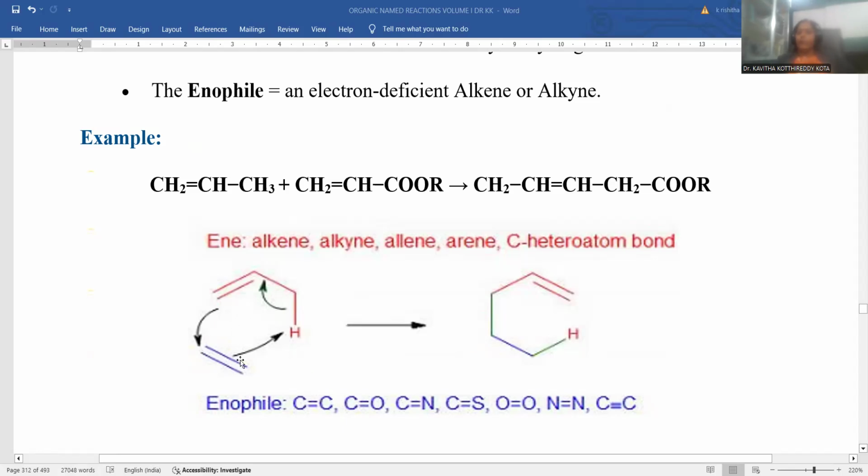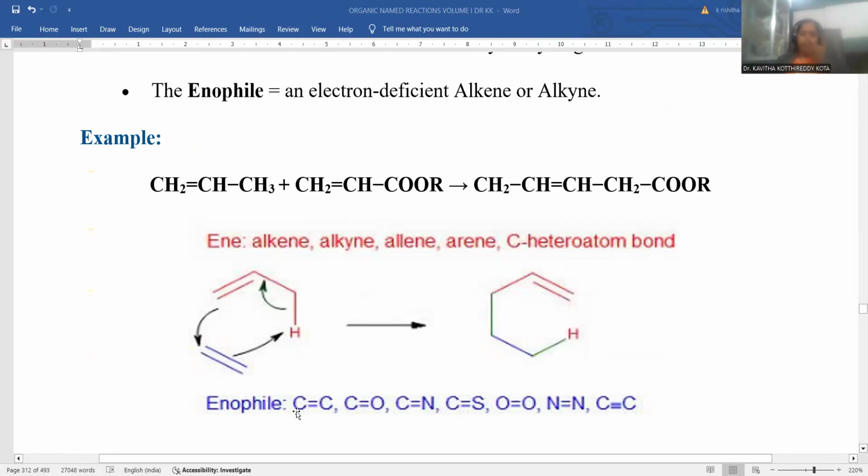All the bond mobilization takes place simultaneously. Here the sigma bond is moving so that a pi bond is allocated, and the proton is moving toward this side. Here the hydrogen is taken by this olefin, and this pi bond is moving toward this side. Here the new sigma bond is established. Here the pi bond takes the proton, so that a new bond is established. This is the entire reaction for the ene reaction, the aldol-ene reaction.